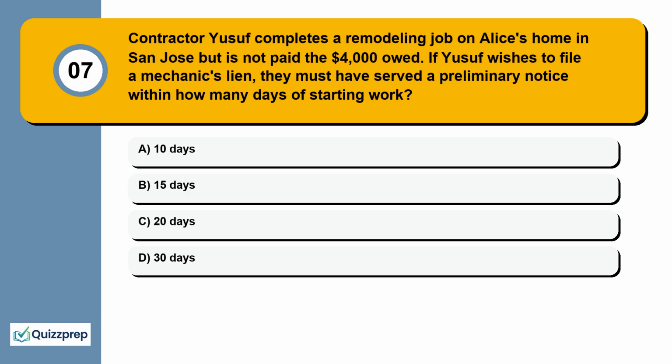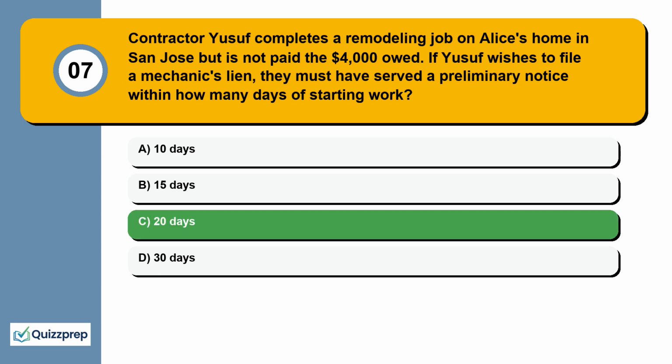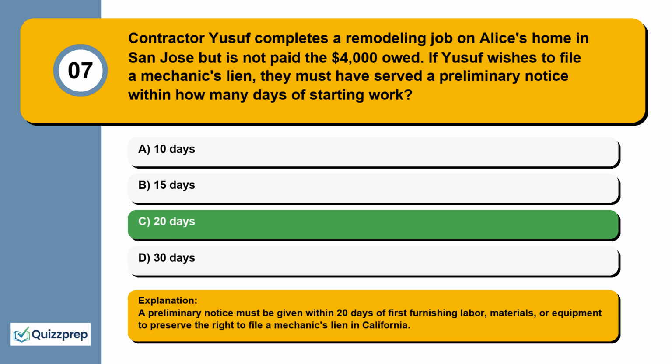Question 7. Contractor Yusuf completes a remodeling job on Alice's home in San Jose but is not paid the $4,000 owed. If Yusuf wishes to file a mechanic's lien, they must have served a preliminary notice within how many days of starting work? 10 days, 15 days, 20 days, 30 days. A preliminary notice must be given within 20 days of first furnishing labor, materials, or equipment to preserve the right to file a mechanic's lien in California.